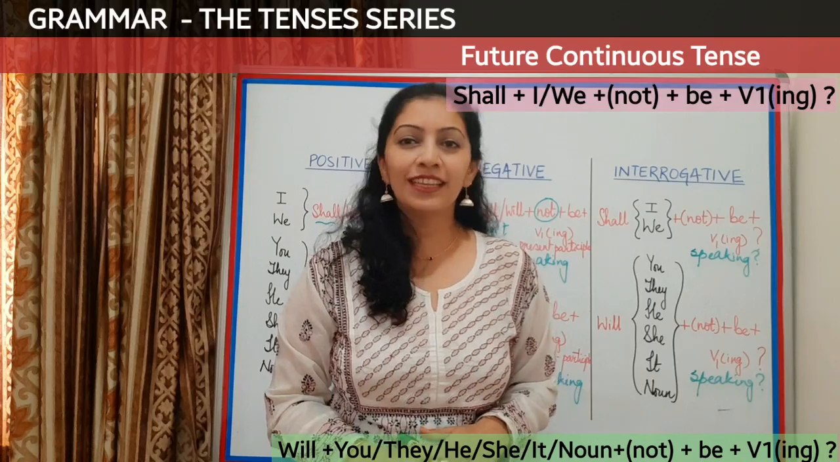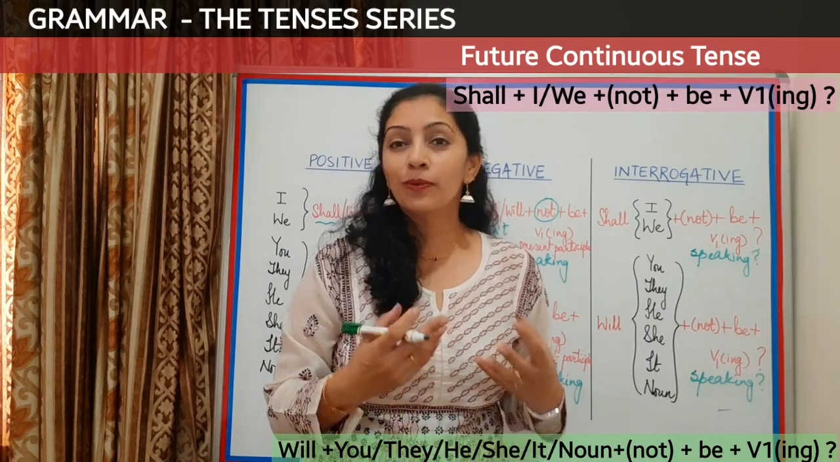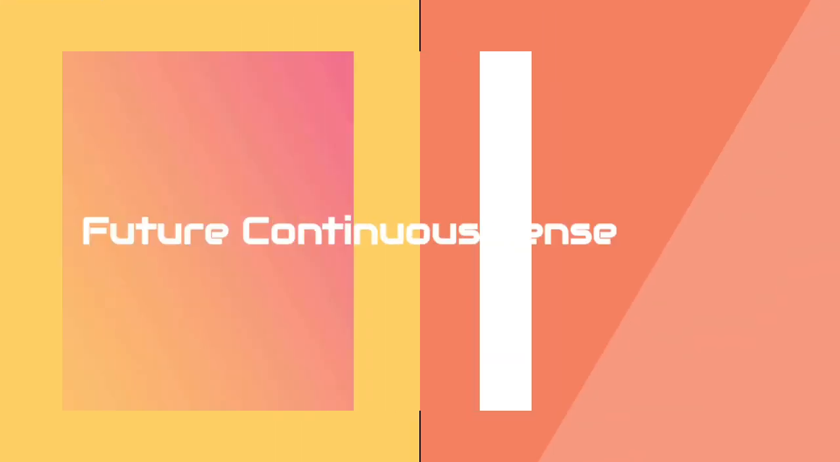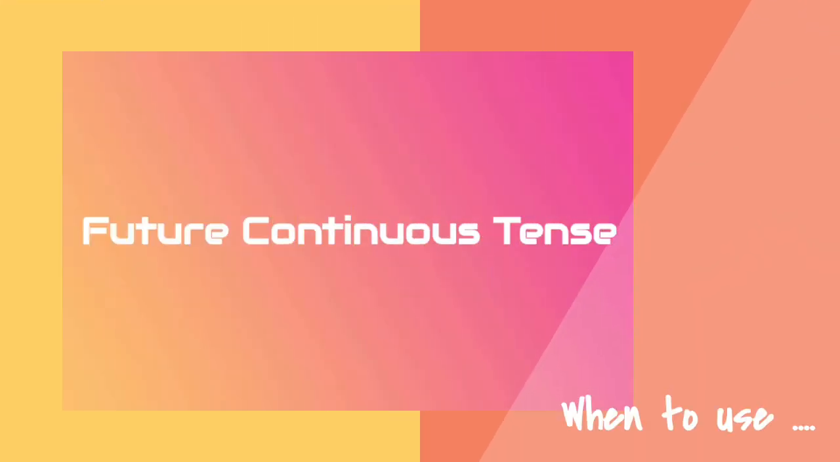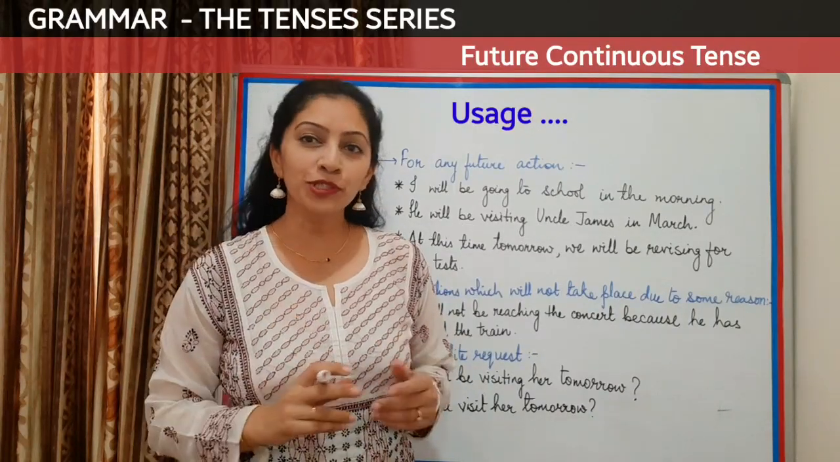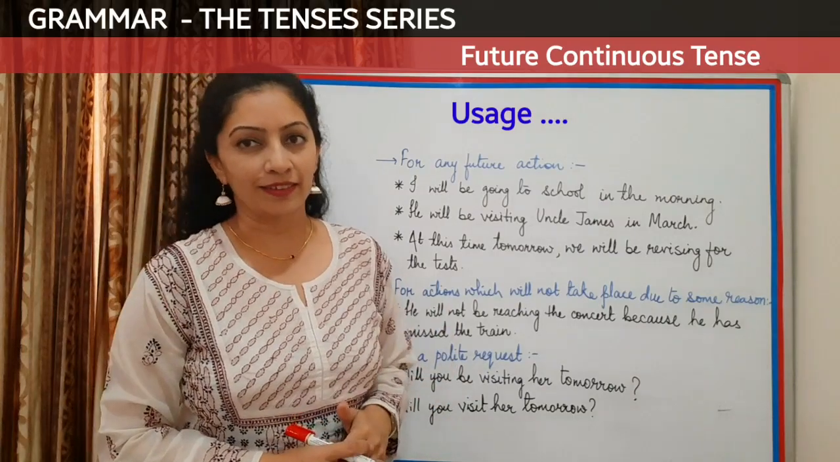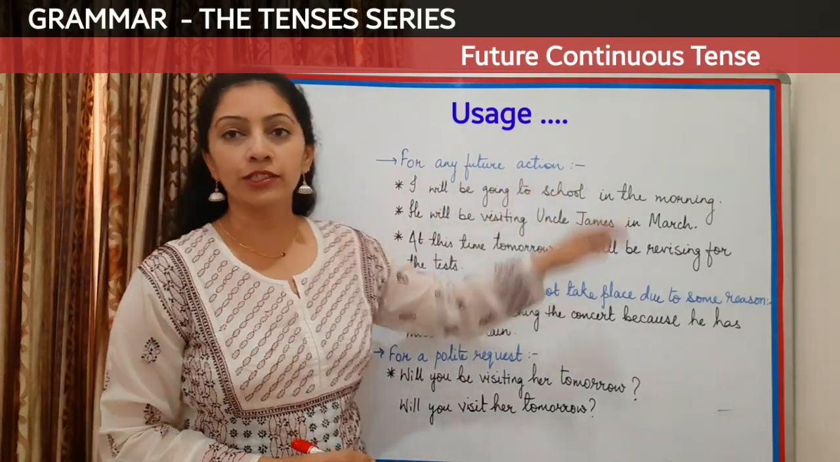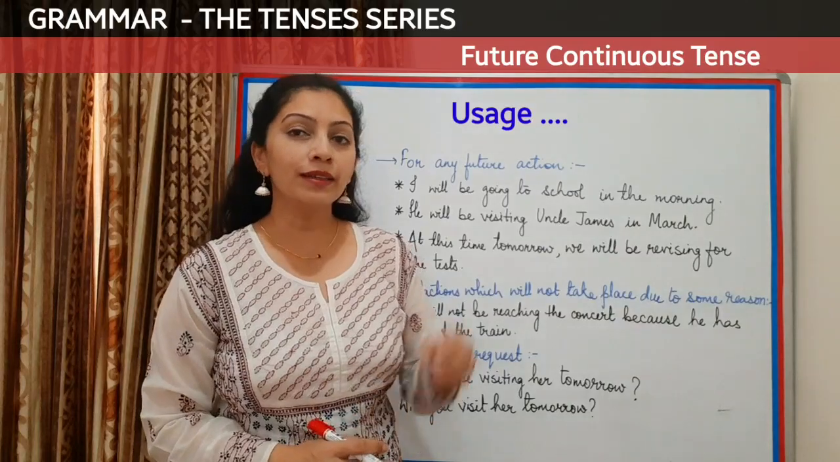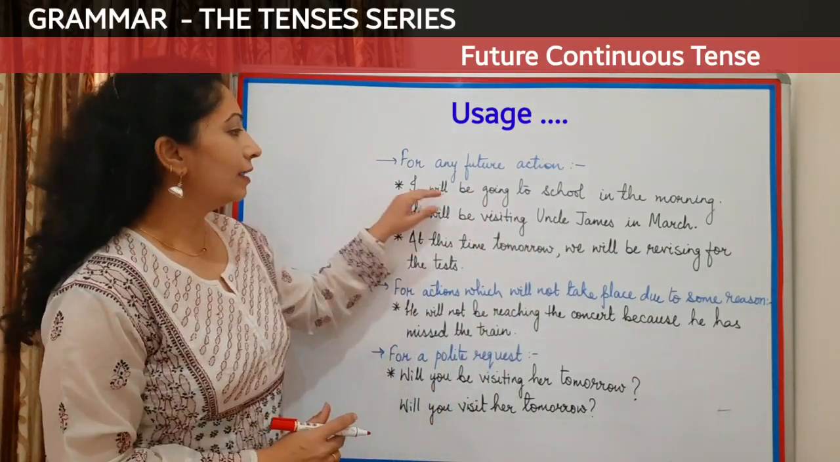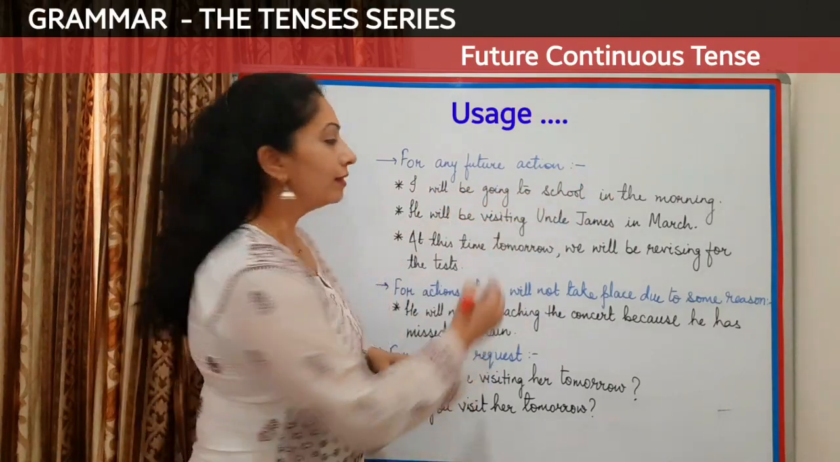After the structures, let's go to see when to use this tense. Okay, so future continuous tense will take place when these reasons are there. First is for any future action that you want to express, but at a particular time when they are going to start. For example, I will be going to school in the morning.